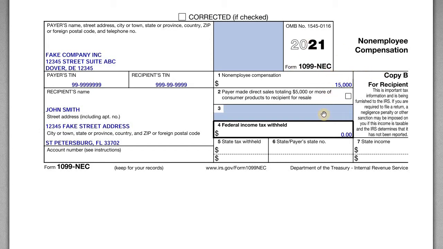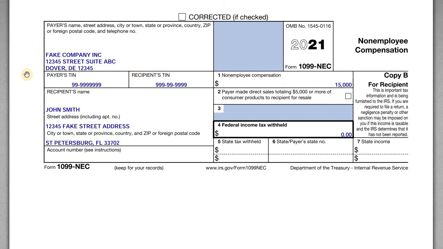So what is this? Where do you report it? If you're an independent contractor working for a company and you're being paid, you'll receive non-employee compensation free of withholding tax, and it's going to be reported on this form. So who gets reported? If you're an individual taxpayer and you make more than $600 during the year from one company, they have to report that income on a 1099 NEC. The only exception to this is if you're a corporate entity. If you're a corporation, a C Corp or an S Corporation, the payer is exempt from having to report the earnings to you.